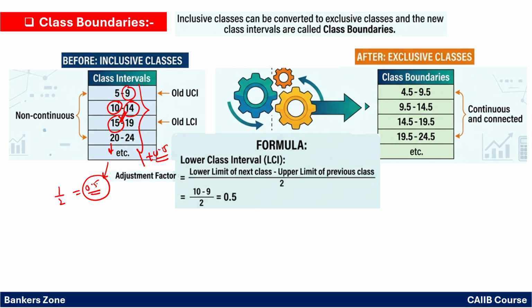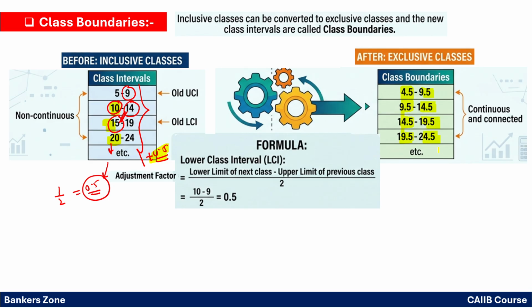So 5 minus 0.5 will be 4.5, 10 minus 0.5 is 9.5, 15 minus 0.5 is 14.5, and 20 minus 0.5 will be 19.5. So we got the lower boundaries. Now to find the upper boundary we have to simply add 0.5. So 9 plus 0.5, 14 plus 0.5, 19 plus 0.5, and 24 plus 0.5.